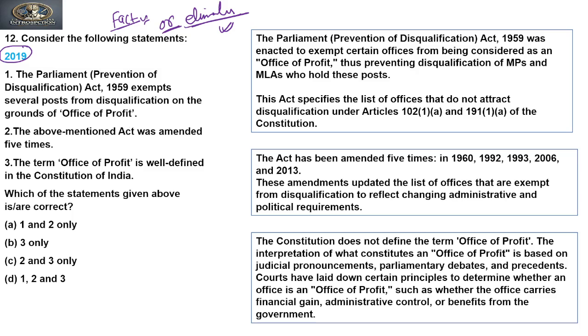So there are three statements and we need to find the correct statement. The first statement: the Parliament Prevention of Disqualification Act 1959 exempts several posts from disqualification on the grounds of office of profit. First of all, we should know that there is such an act which talks about office of profit, and second, that it has certain exemptions. If you know, then it's good. If you do not know, there is no need to panic. Let's move to the next statement.